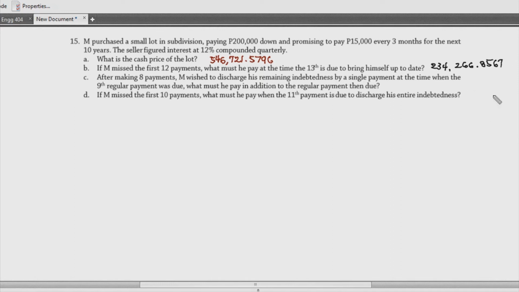Okay, now after making 8 payments, M wished to discharge his remaining indebtedness by a single payment at the time when the ninth regular payment was due. What must he pay in addition to the regular payment then due?